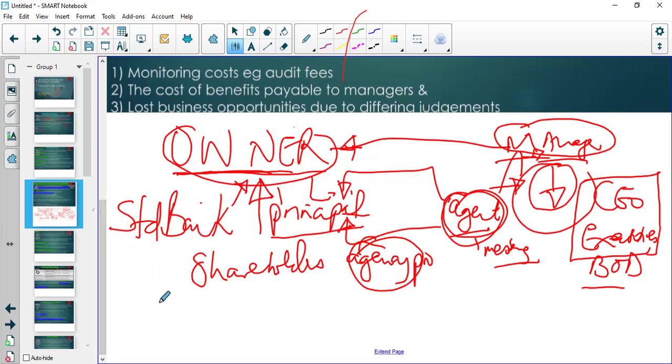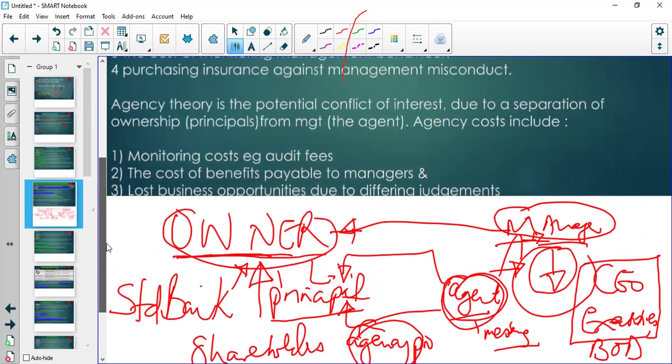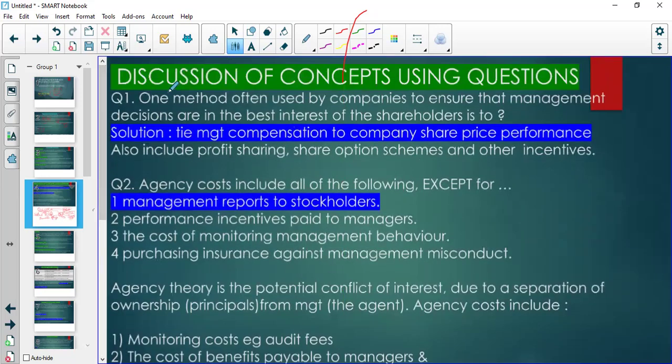One method that companies can use to ensure that management decisions are in the best interests of the shareholders: because the shareholders would like the share price to increase, if the share price increases, that's good for the shareholders. Now, for the shareholders to make sure that the managers also will want the share price to increase, they would tie the management compensation to share price, to say, we give you a bonus of so much if the share price increases.